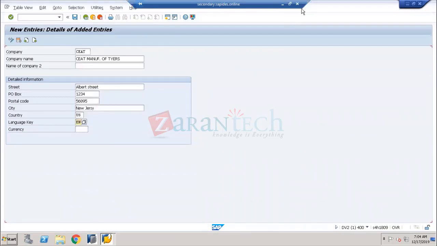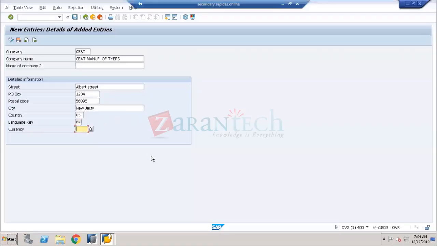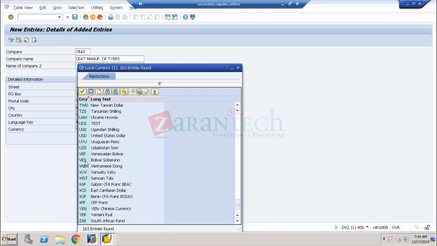And which currency? Here, in which currency you want to do the consolidation, the currency has to be assigned here. The currency is going to be called United States dollar, so it is called USD. United States dollars is nothing but USD. If you want to see, again, you can go into the help and see all the currencies that are available. You can see here, it is the USD, United States of America dollar.